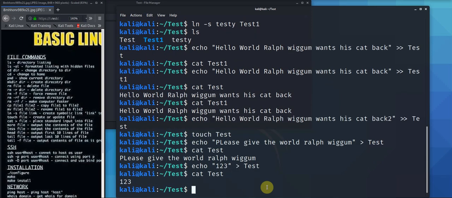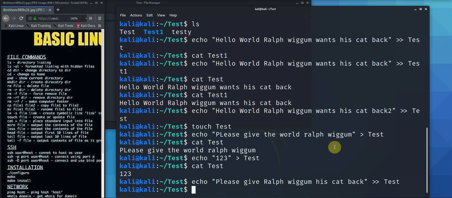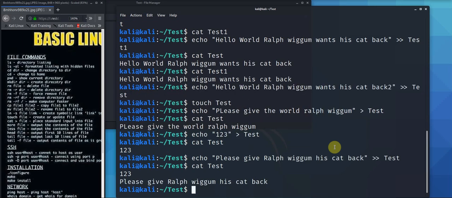So if we append, we'll append something to a file. Echo. Right, put Ralph Wiggum back in there. Please give Ralph Wiggum his cat back. Yep, that'll do. Now this here will append. So if you go to test, maybe cat test. There we go. So now we have our file. We've done a bit of echoing and a bit of input.